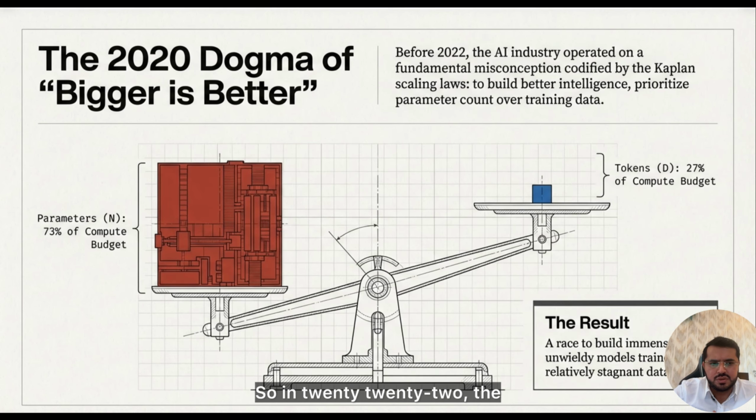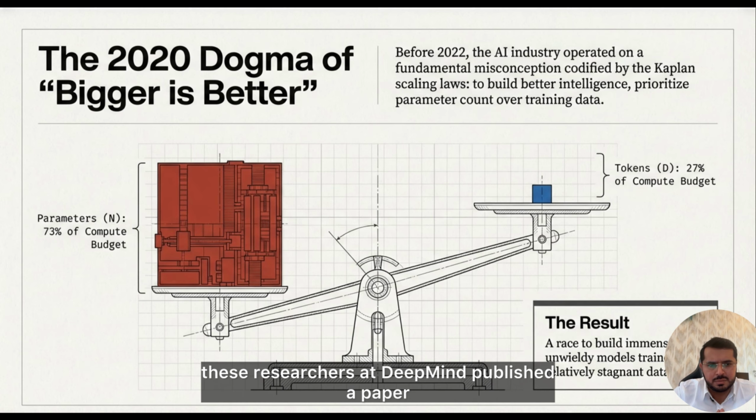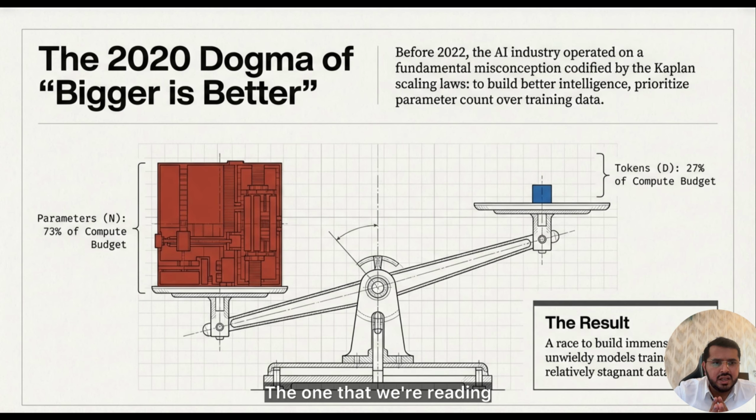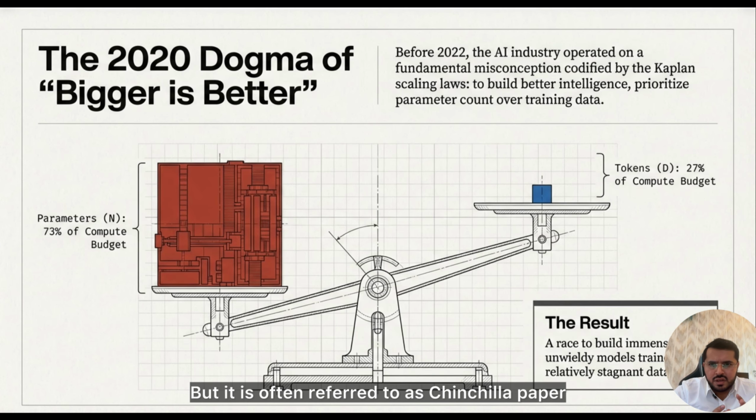In 2022, these researchers at DeepMind published the paper we're reading. This paper challenged the whole belief. It is formally called Training Compute-Optimal Large Language Models, but it is often referred to as the Chinchilla paper. So there is a formal name and an informal name, and both are very famous.